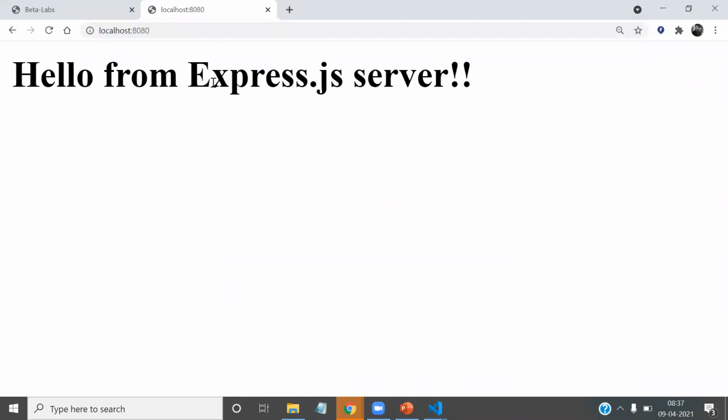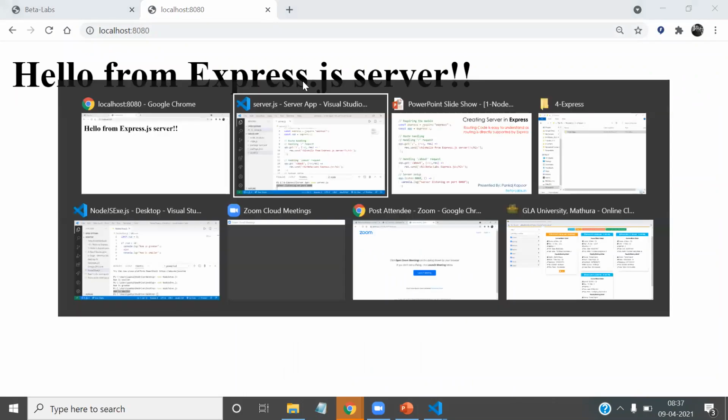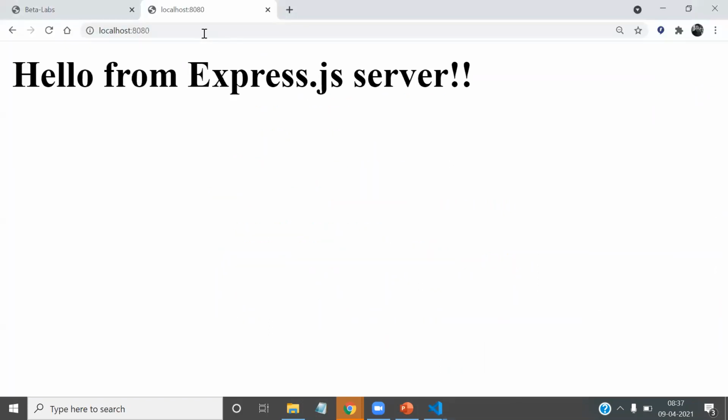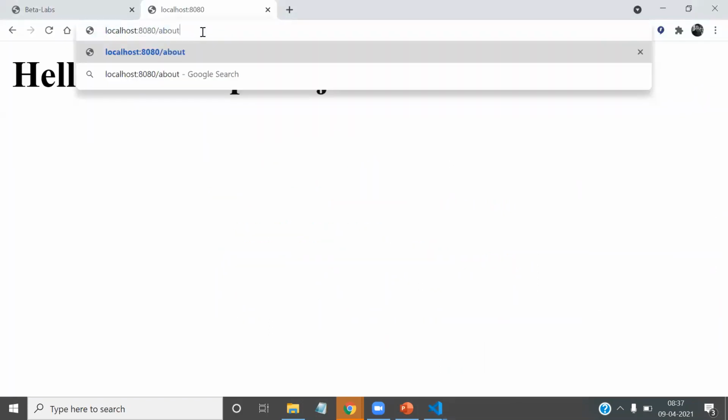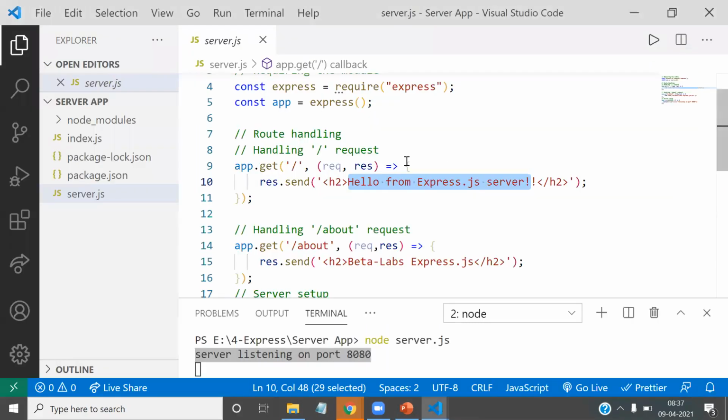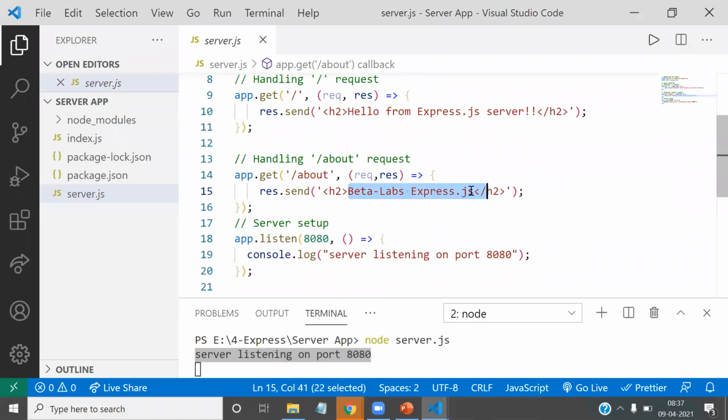See, Hello from Express.js server. I think we have written the same thing here: Hello from Express.js server. So this is your home route. If we look for the about route, it shows Beta Labs Express.js. I think we have written the same thing. So it means the code complexity is reduced.